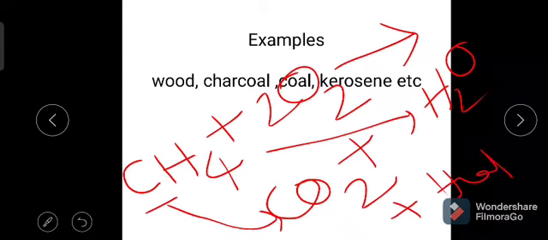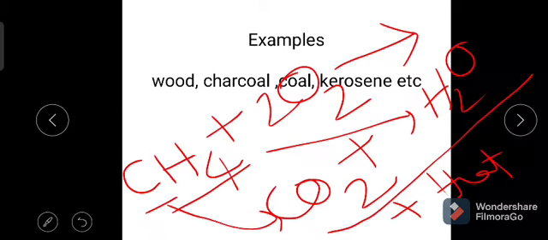In this one, the new compounds formed in the combustion process have less energy than the reactants, that is methane and oxygen.